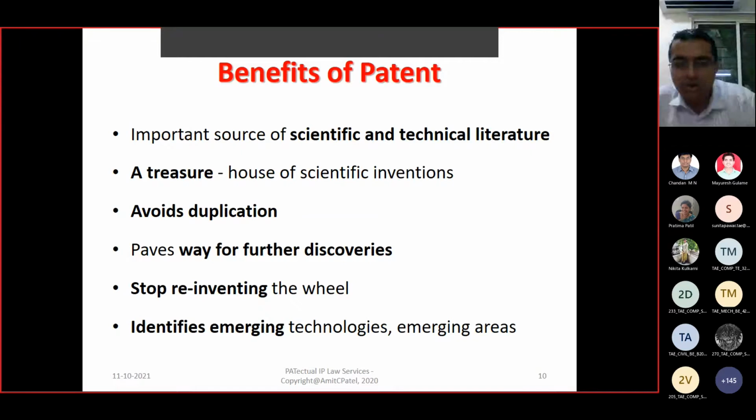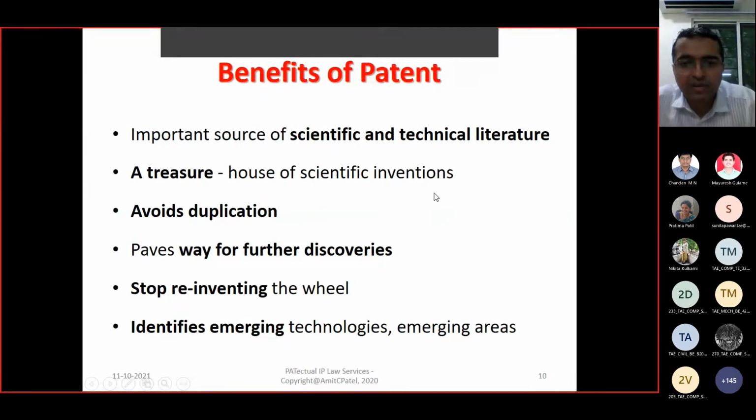All others, like research papers or the products in your house or in the market, will come later on. But first, they are disclosed in the patent document, and that's why patents are an important source, or treasure house, of scientific and technical literature, scientific invention.